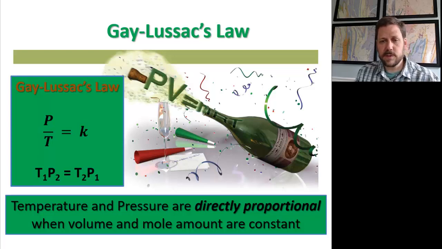Now you'll see here, the next one, logically, we look at is the pressure-temperature relationship, and it resembles Charles's law in that it is about a directly proportional relationship. That means the ratio between these two variables is constant rather than the product of the two variables being constant. So we'll write it as T1P2 equals T2P1. That means it is directly proportional as long as volume and mole amount are held constant.